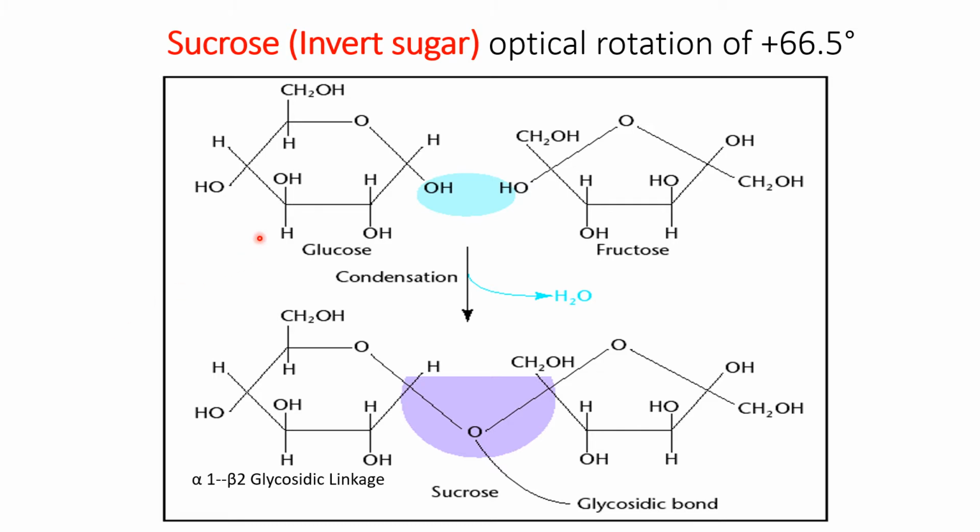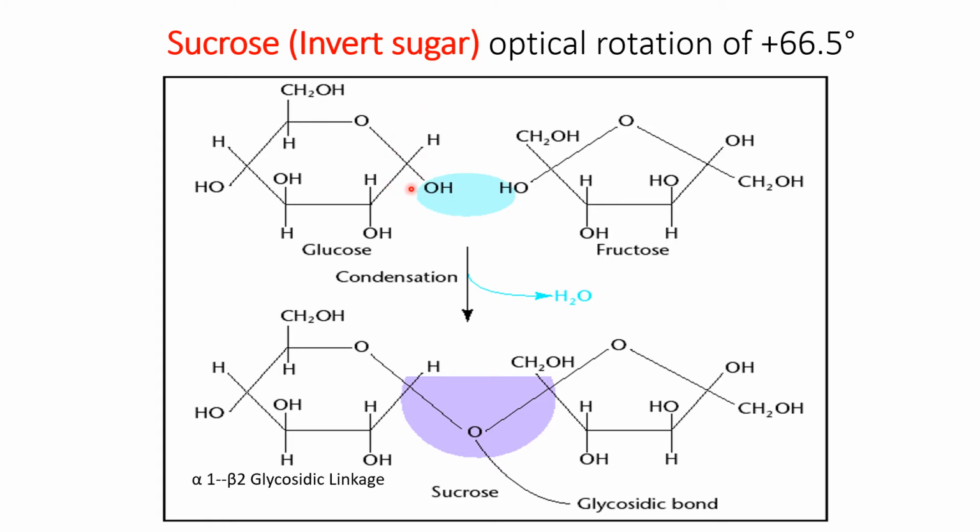Now another important disaccharide is sucrose, which is commonly called table sugar, and it is also called invert sugar. I will give you the reason why it is called invert sugar, but remember one thing: sucrose is a non-reducing sugar. Why? Because in the case of fructose, which is a keto sugar, the carbonyl carbon is at position number 2, and this is the functional group of fructose. In the case of glucose, it is carbon number 1 where the aldehyde group is present, and that is the functional group of this sugar.